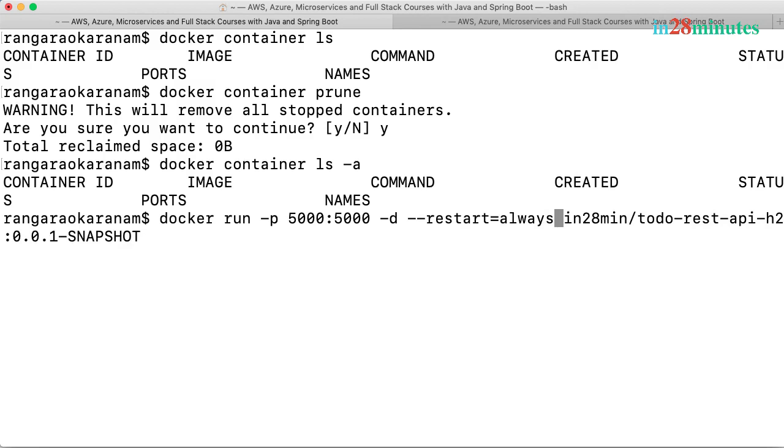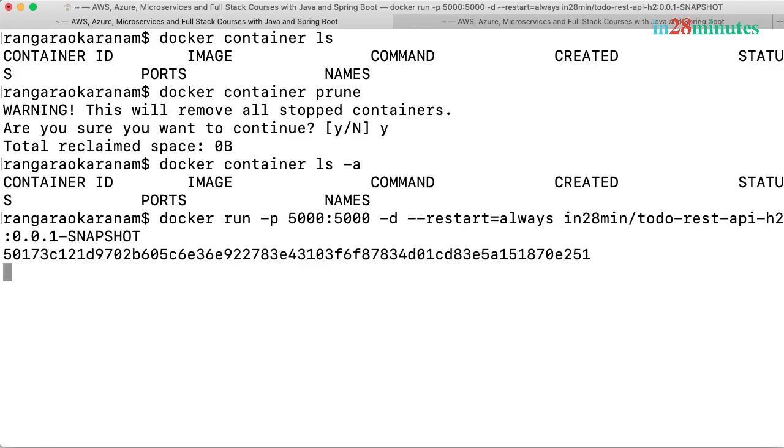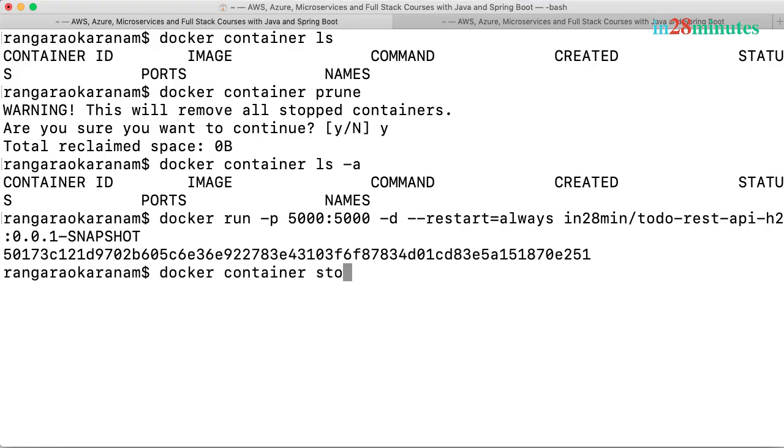If you specify always and start this up, so I'm specifying always and starting this up, I'll do a docker container stop 501.